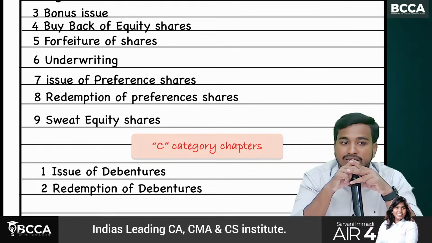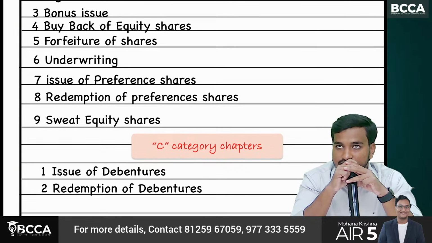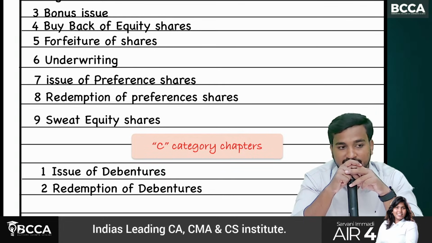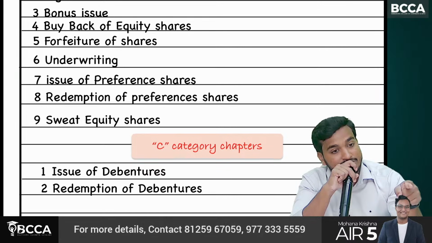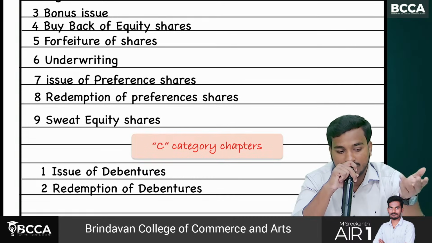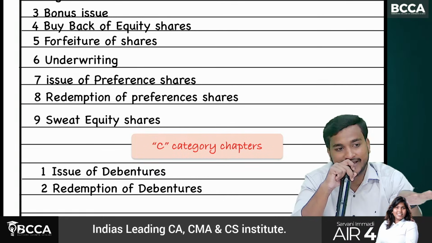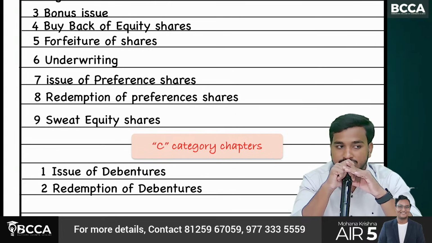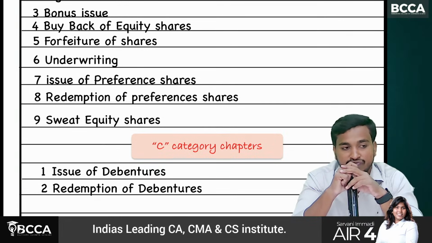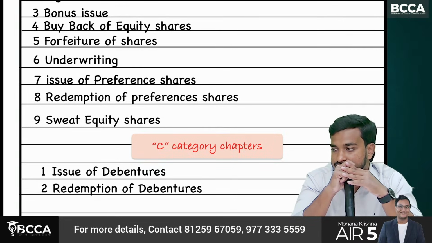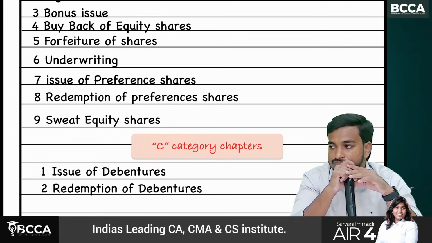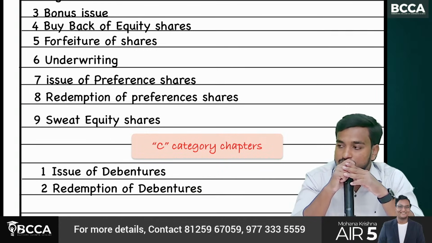What is the weightage of BEI? 16 marks, a 14 marks question plus 1 MCQ. What is the weightage of Ind AS? In recent exams they have asked 16 marks, because they have ignored the cash flow statement. Next, Schedule 3 weightage is fixed, a 14 marks question and 1 MCQ. So in paper number 10, the 14 marks question is only from Schedule 3, no other chance. In Group 1, only partnership accounting. And the last one, cash flow, 7 to 9 marks.